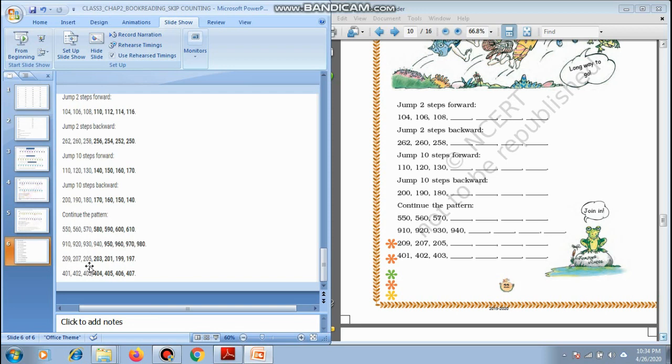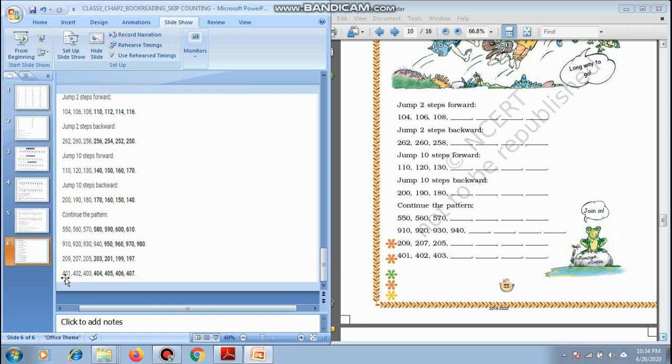Let's see what is in the next one. I could make out 209. Now it is a backward counting because the last digit has become 7 and backward counting by 2. 209, 207, 205. 205 backward count by 2, 203. Then 201, 199, 197.